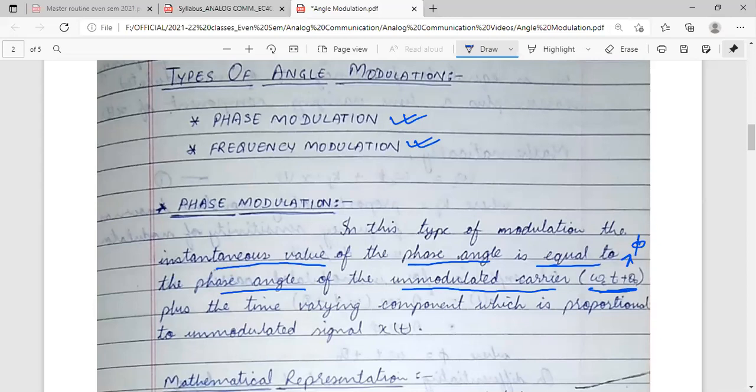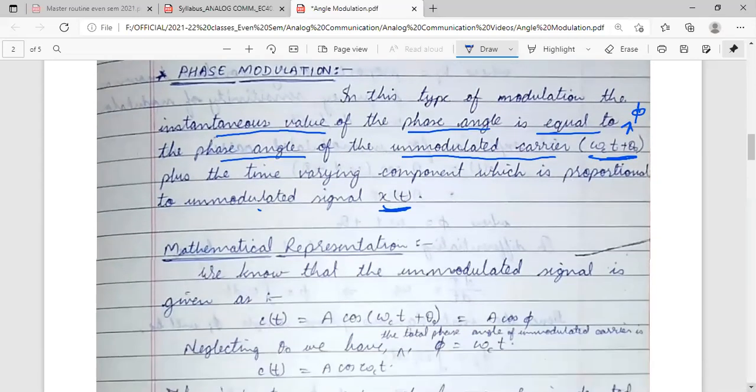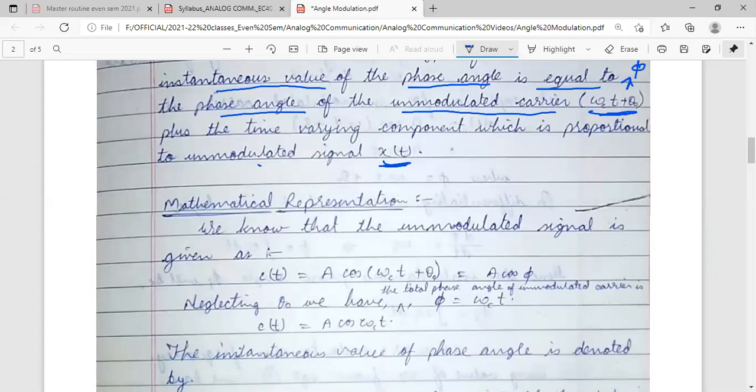Okay. So whatever be the value of xt. So in this type of modulation, the instantaneous value of the phase angle is equal to the phase angle of the unmodulated carrier, that is omega ct plus theta 0, plus the time varying component, which is proportional to the modulating signal xt. So how can we represent this?